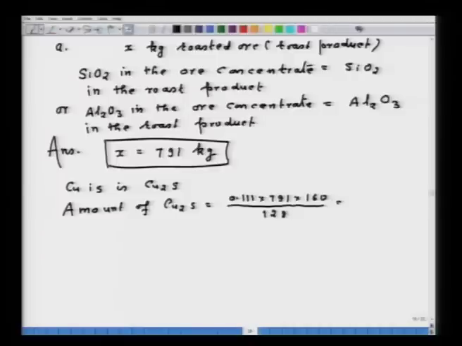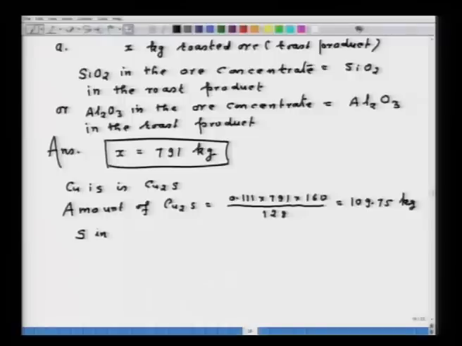So, the amount of Cu2S will be equal to 109.75 kg. Now, what am I determining? I am determining the composition of the roast product. The weight we have determined is 791 kg.